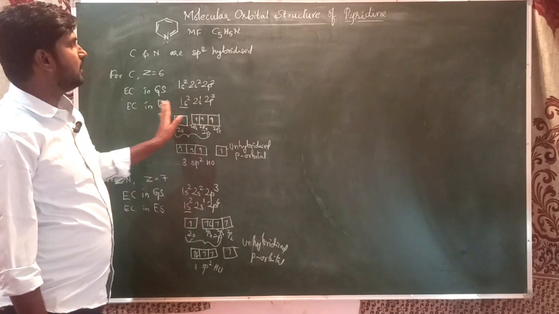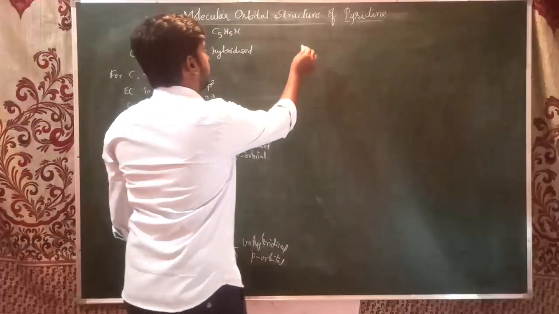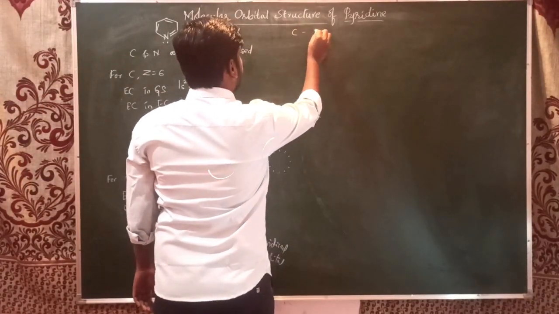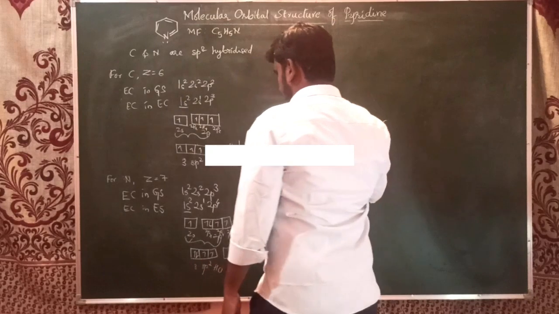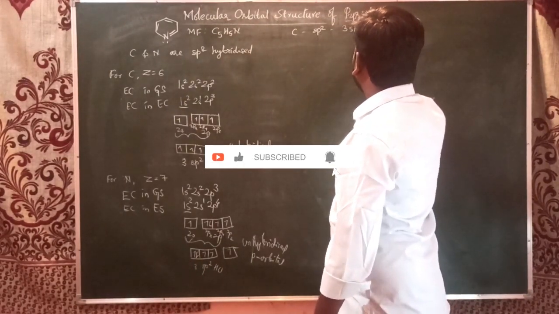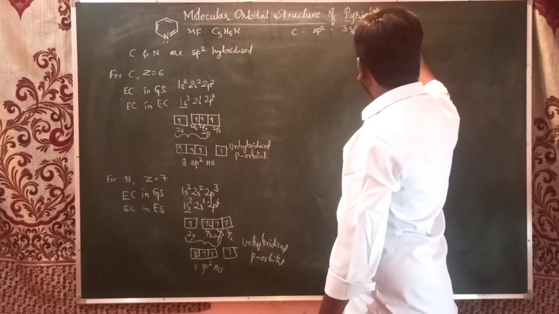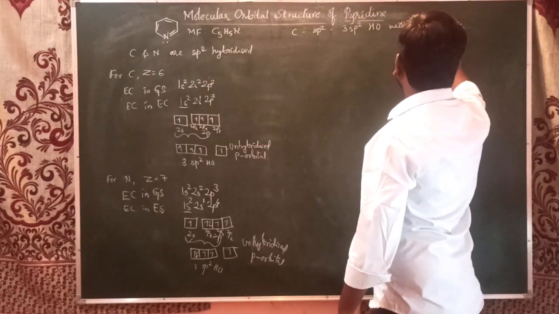So I'm just summarizing the electron status here. The carbon atom is sp2 hybridized, and all three sp2 hybrid orbitals have unpaired electrons.